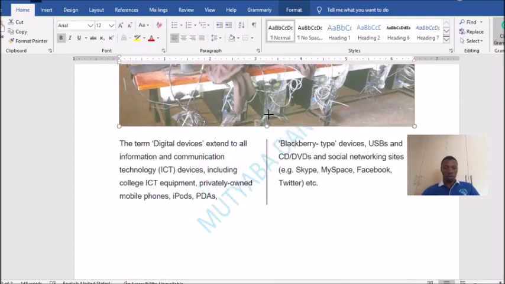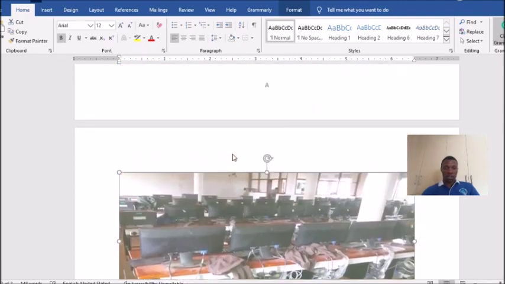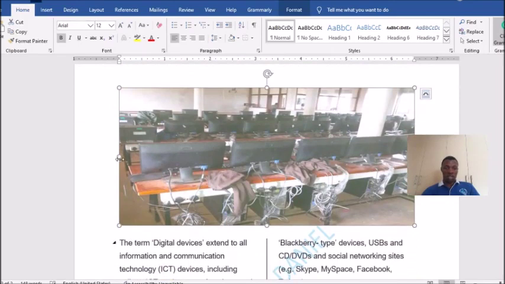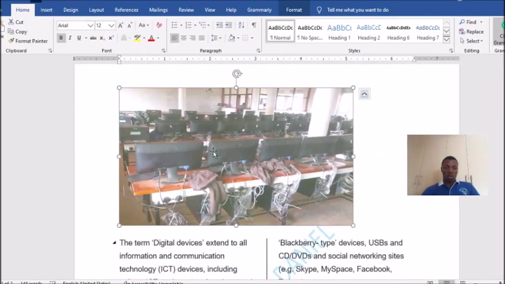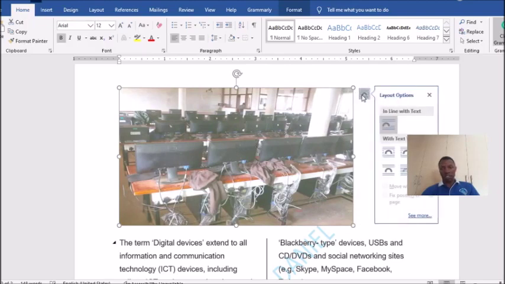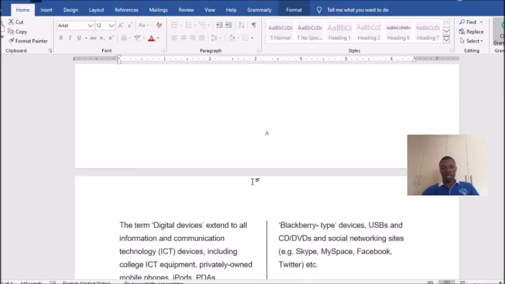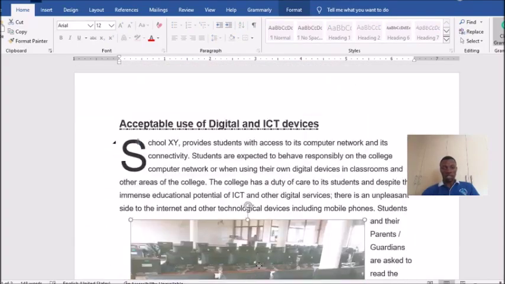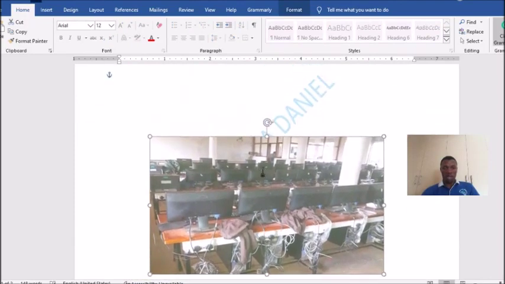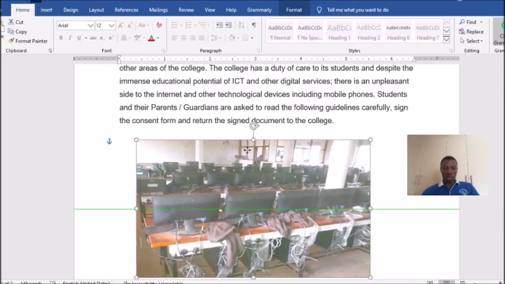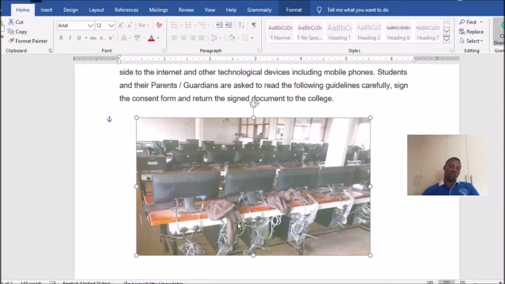So you grab it. Actually, you may need even to just use any of these text wraps, and then you take it where you want. You can use square, you can use any that you want. So once you bring it, they have told us to take it after the first paragraph. Here we are. This is what we have. There we are. That is it.